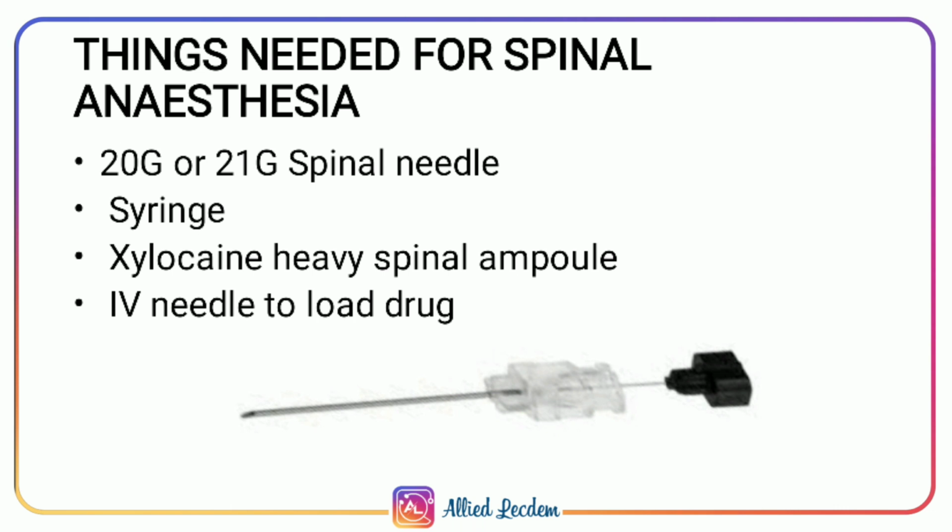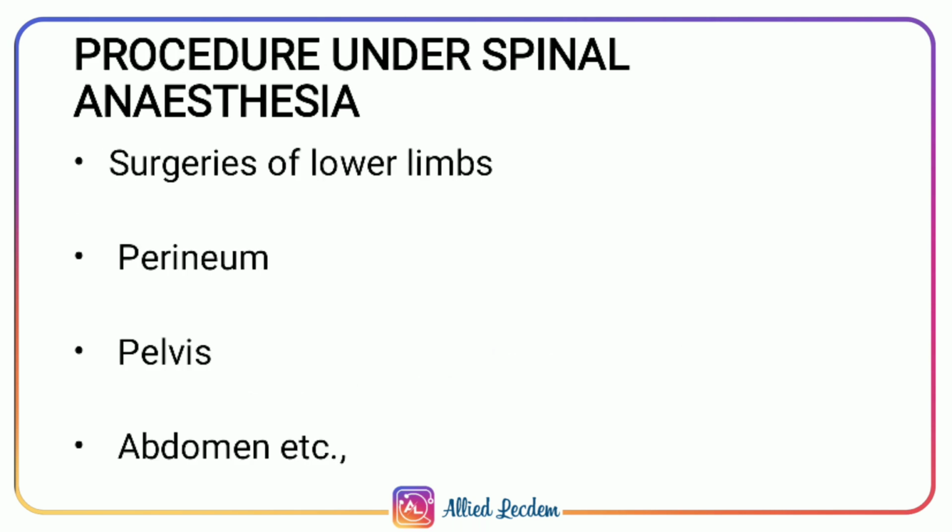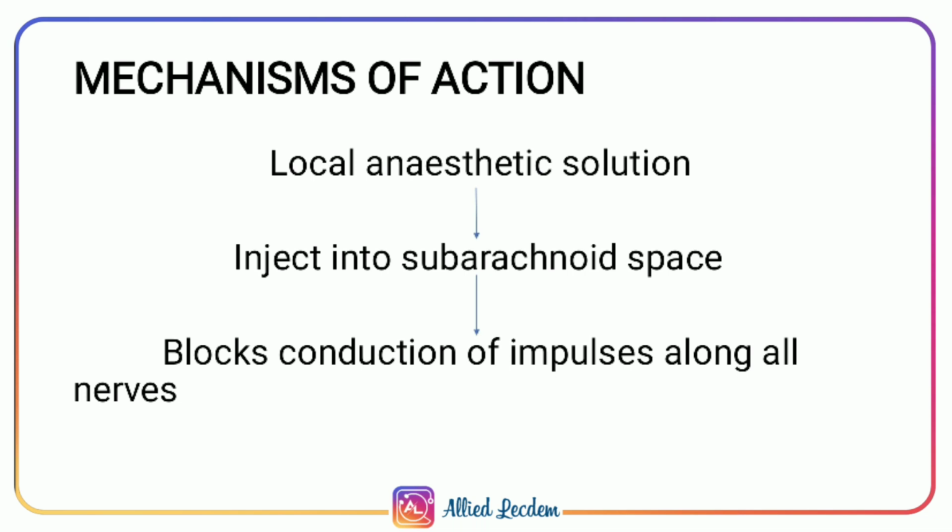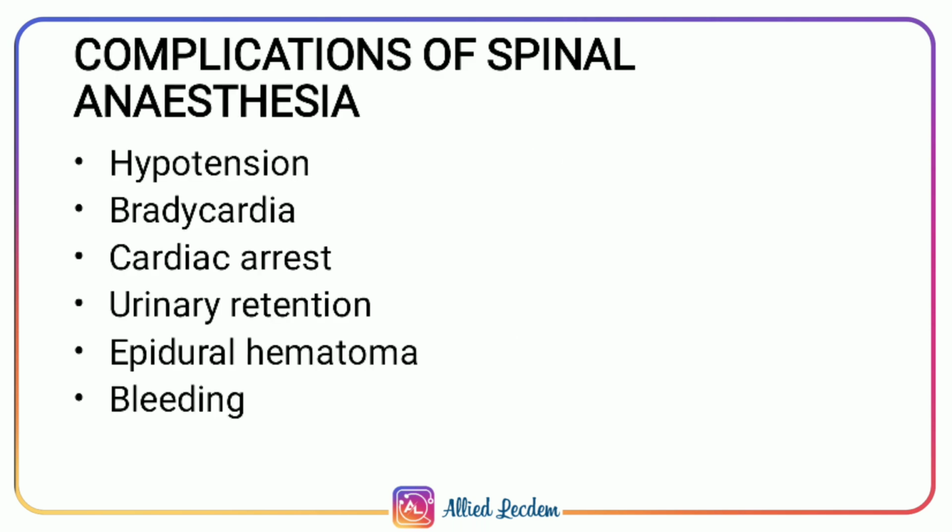Things needed for spinal anesthesia: 20 gauge or 21 gauge spinal needle, syringe, xylocaine heavy spinal ampule, IV needle to load the drug. Procedures under spinal anesthesia: surgeries of lower limb, perineum, pelvis, abdomen, etc. Mechanism of action: the local anesthetic solution is injected into the subarachnoid space, which blocks the conduction of impulses along all nerves.